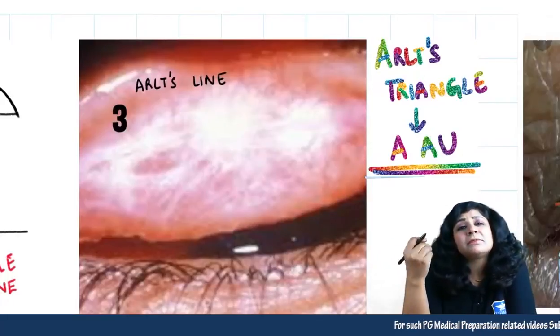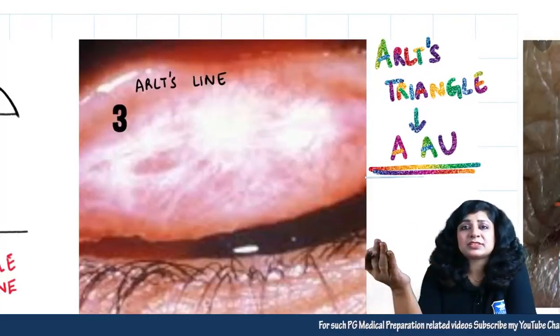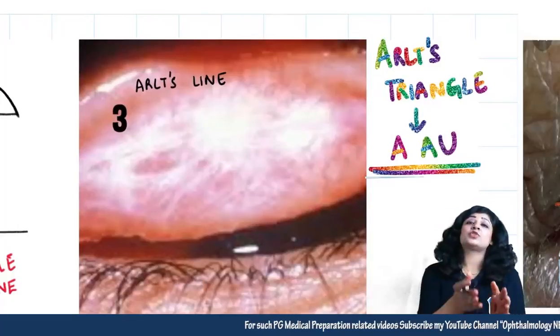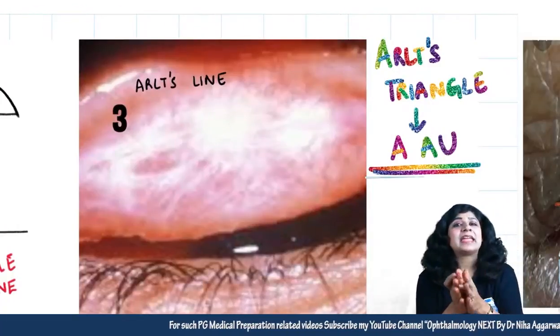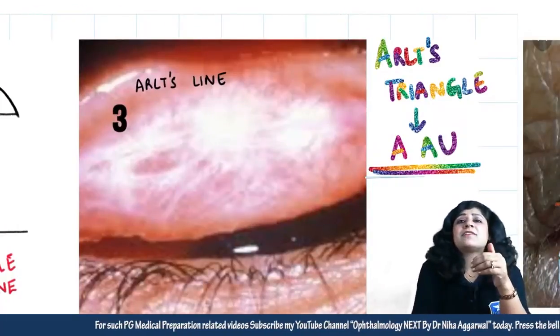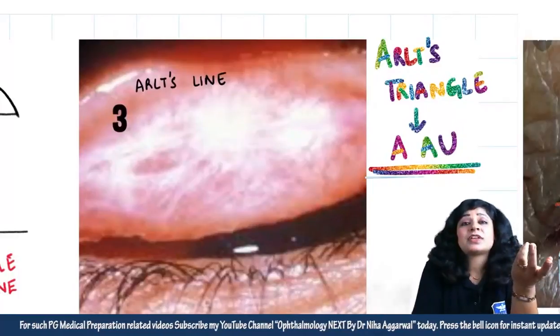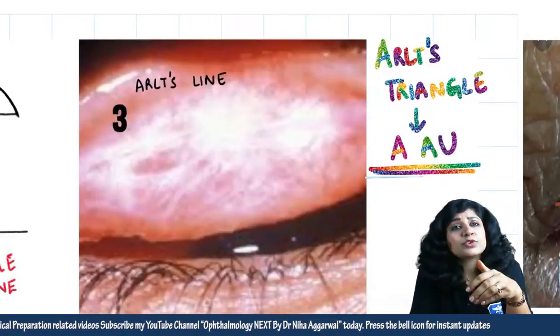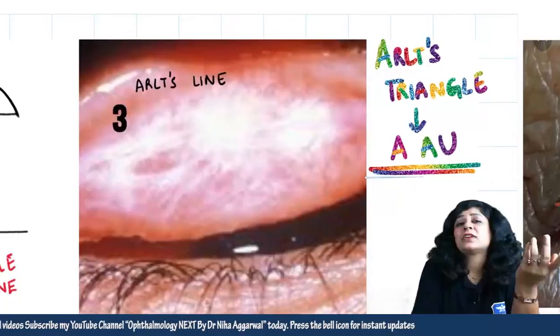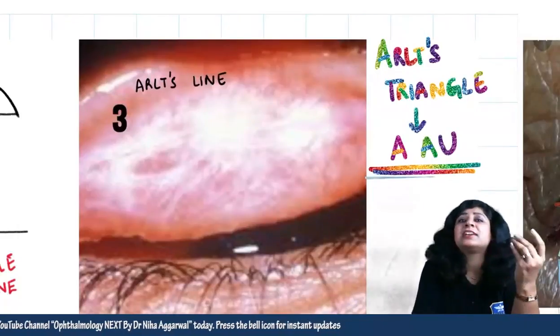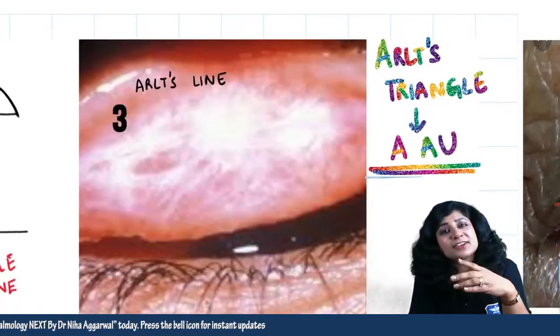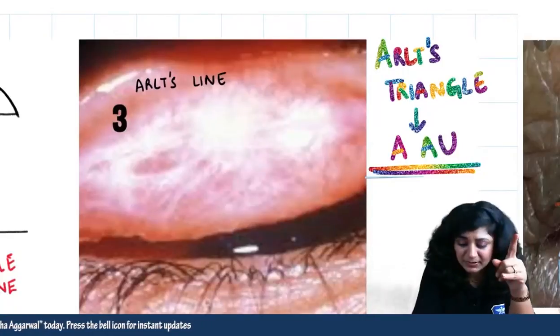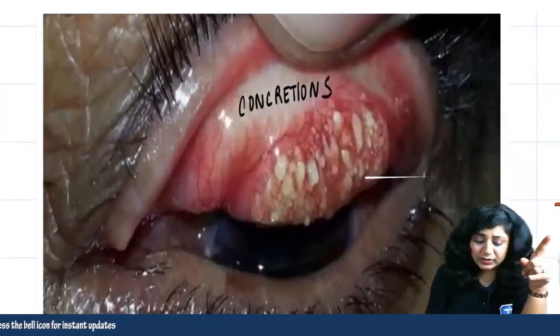In ophthalmology you have got many signs with the same name. Like snow blindness, snowball opacities, snow banking. Similarly, we have oil droplet cataract also. We have oil droplet reflex also. We have Arlt's triangle also. We have Arlt's line also. We have shield cataract also. We have shield ulcer also. So there are many such things. Be very careful.